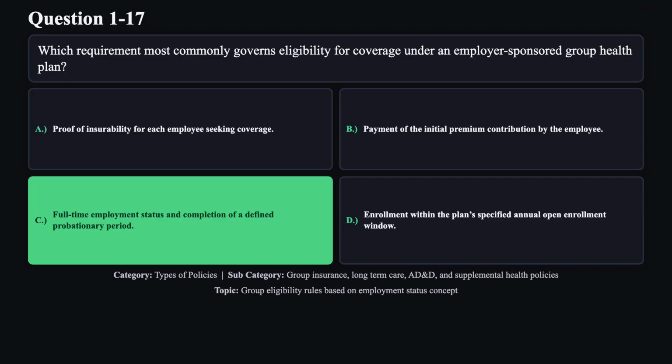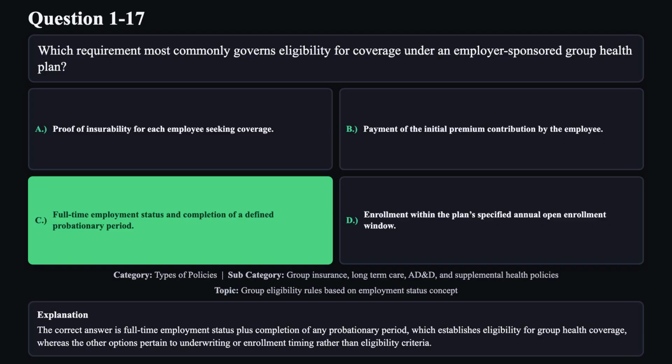The correct answer is C. The correct answer is full-time employment status plus completion of any probationary period, which establishes eligibility for group health coverage, whereas the other options pertain to underwriting or enrollment timing rather than eligibility criteria.